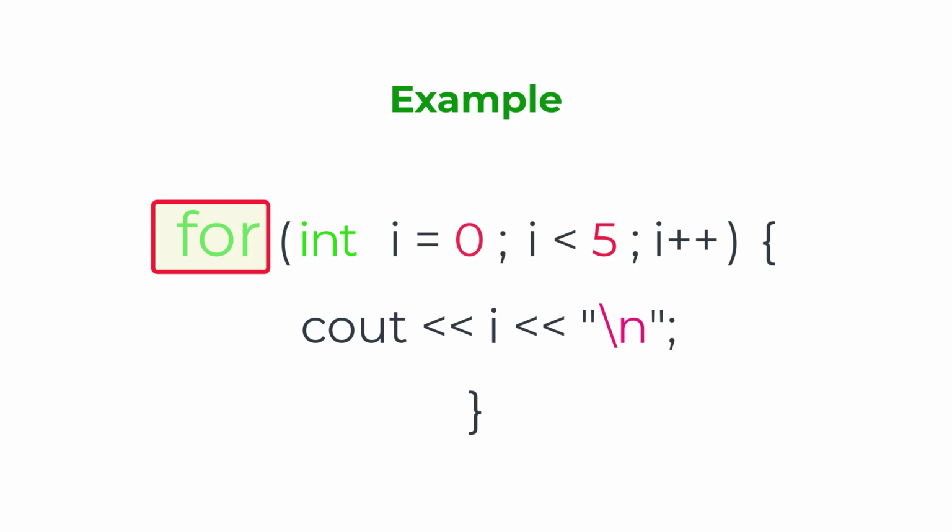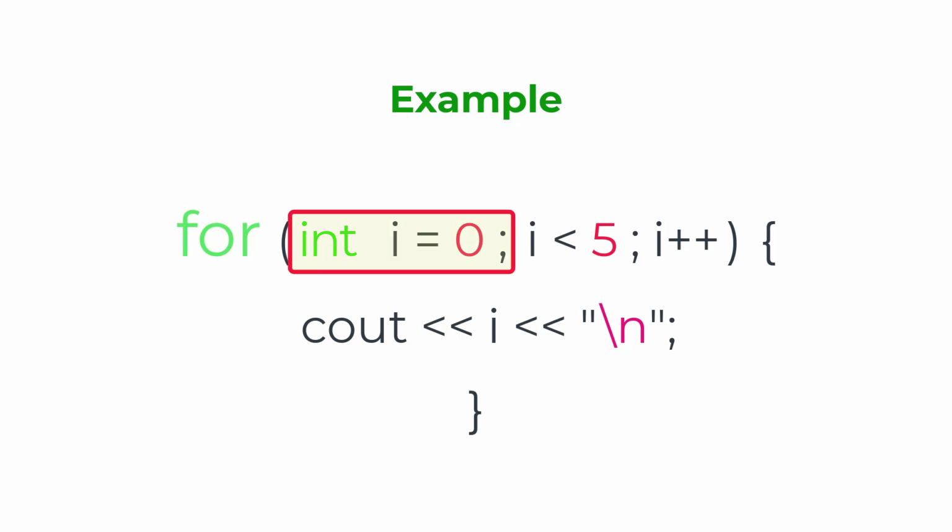Now we will see an example of a for loop. As usual, it will start with the keyword for. Then we have statement 1. Set a variable before the loop starts. As you see in this video, an integer type variable i, we will initialize it with 0. This is statement number 1.